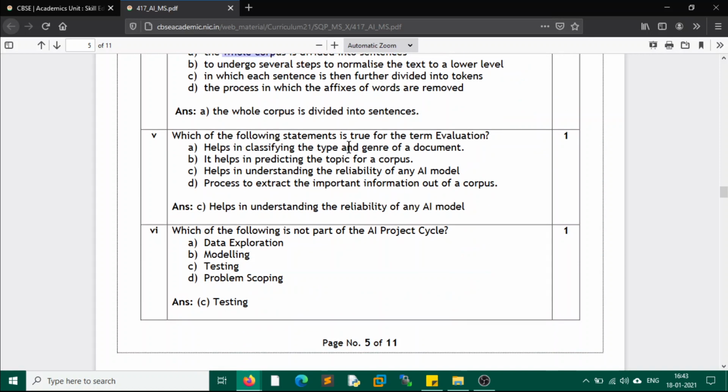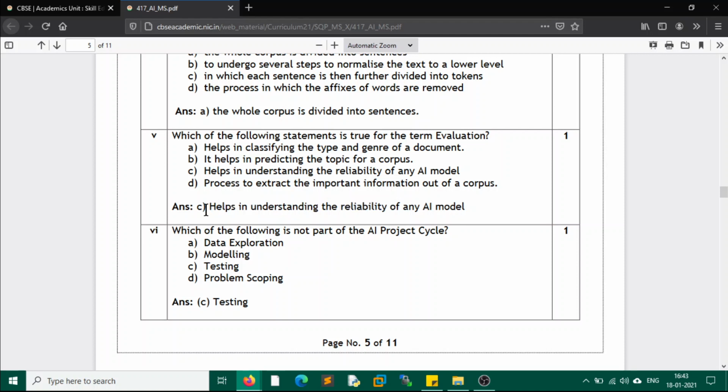Which of the following statements is true for the term evaluation? Evaluation helps in understanding the reliability of any AI model. Evaluation basically means testing, or getting to know how much the model has been capable of solving a problem. This is related to the examination, as you appear in an examination. That is a kind of evaluation.